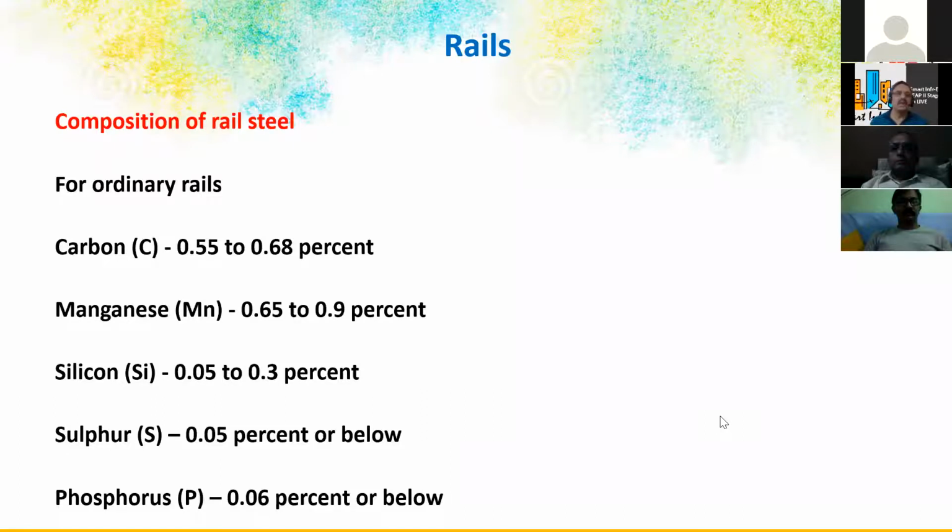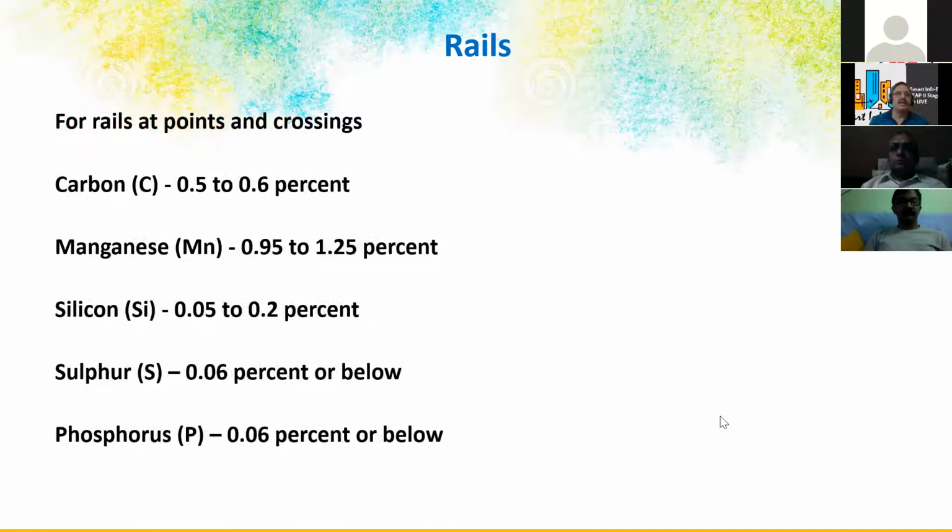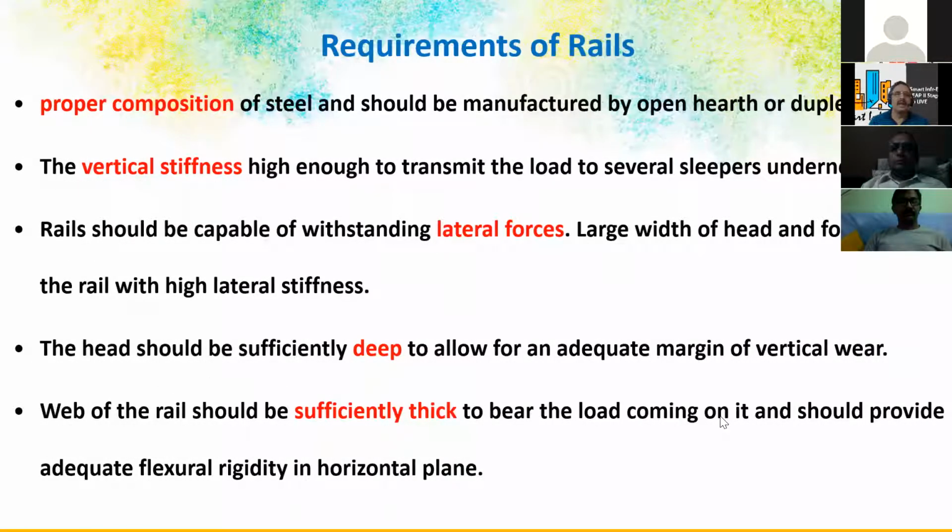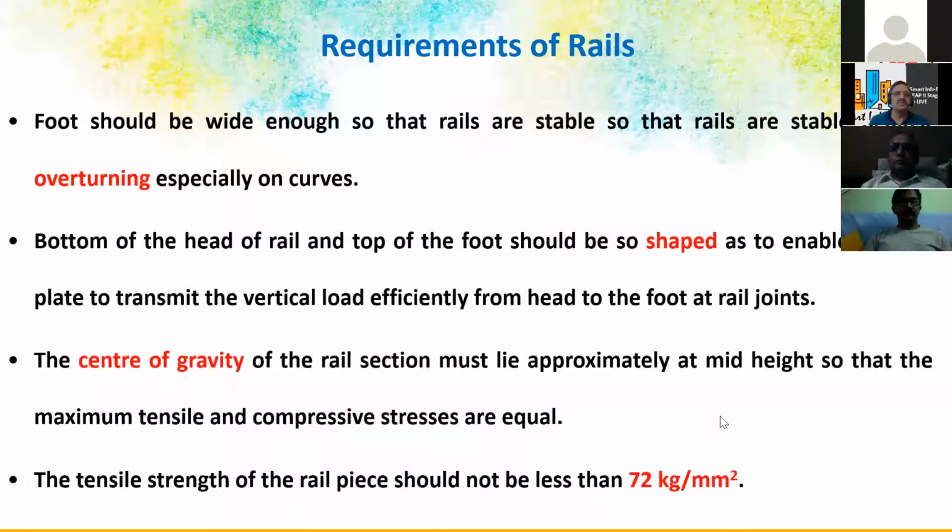So the quality of the steel, rail steel, is defined, and tests are carried out for this quality of the rails. And rails at points and crossings. Again, there is a special rail required at the points and crossings. So this is the test material composition of these rails, and proper composition of the steel, vertical stiffness, and rails should be capable of withstanding lateral forces, because there will be knocking and all that. And we have the sufficiently deep head, and the web of the rail should be sufficiently thick. So these are all the specifications given.